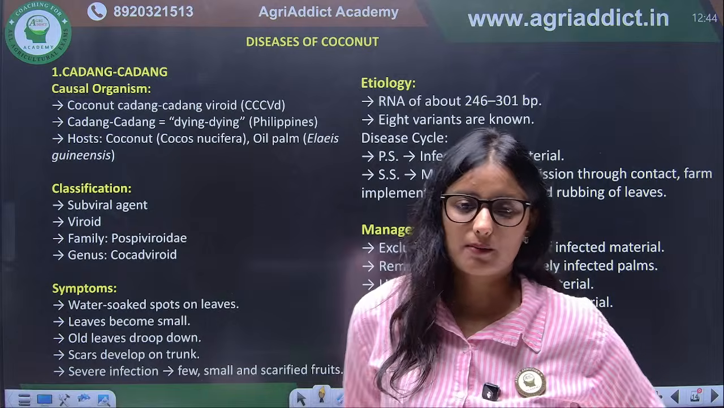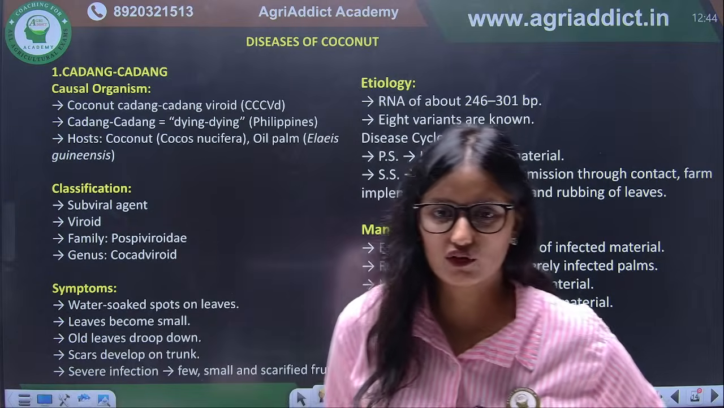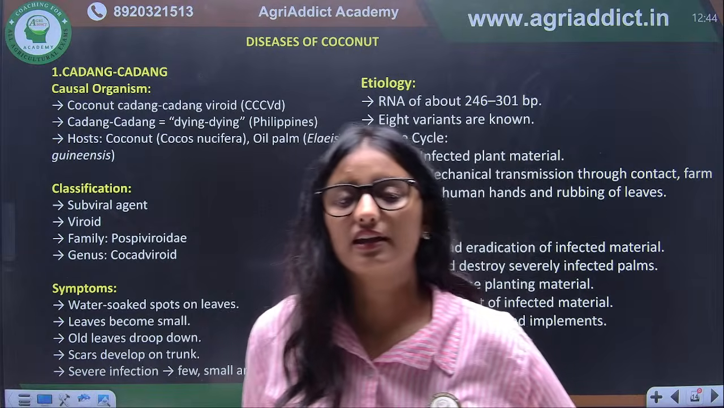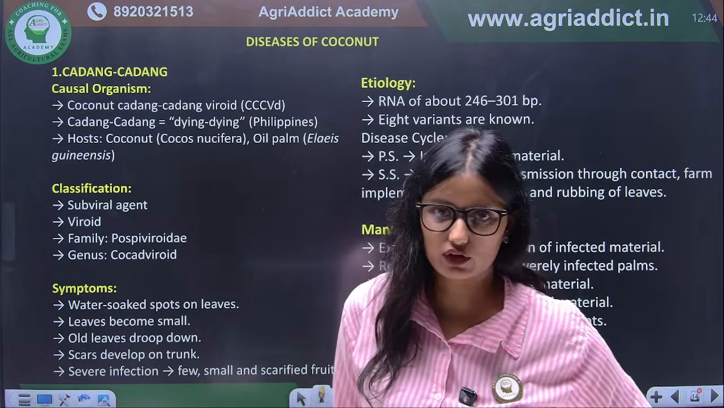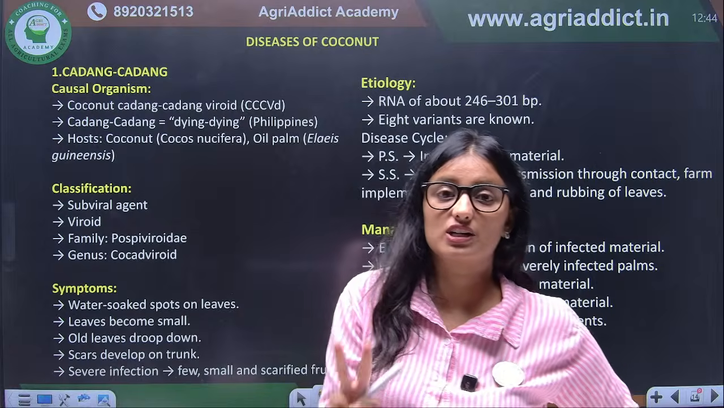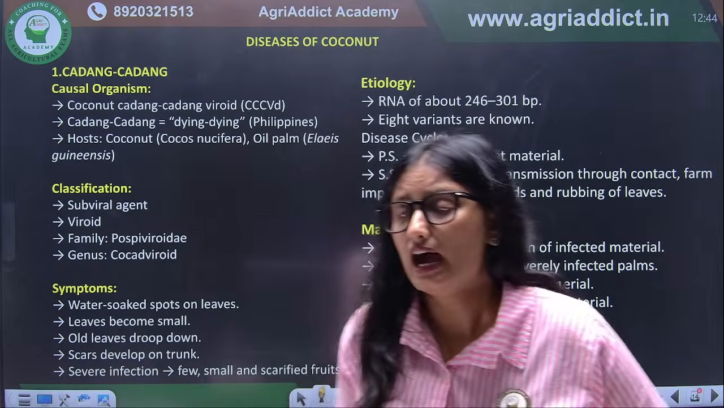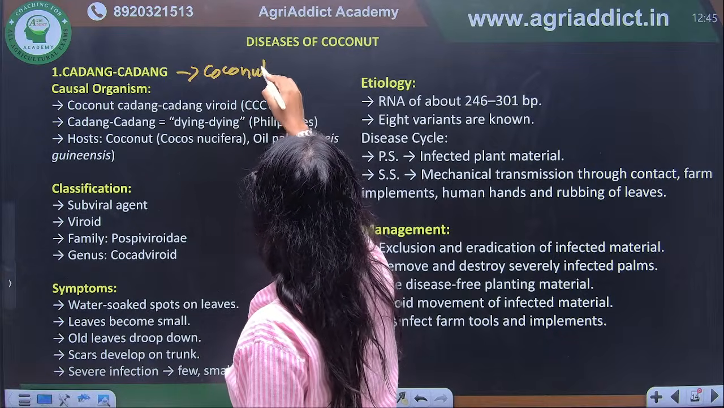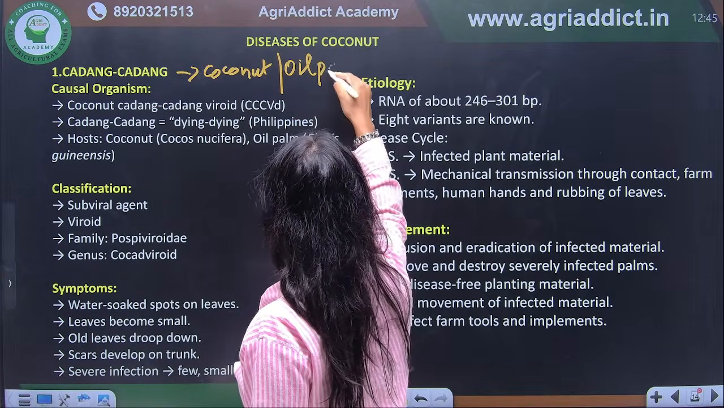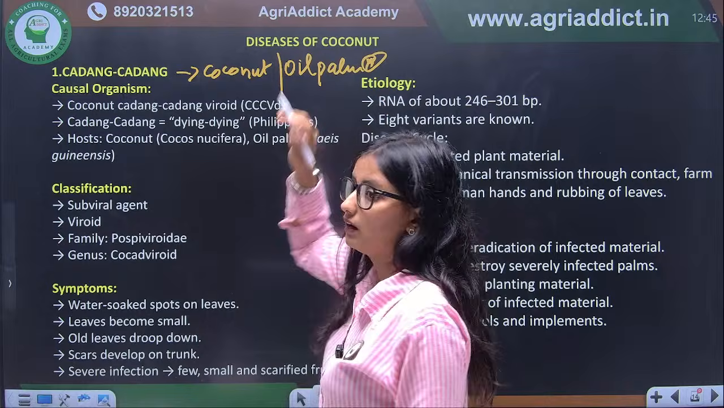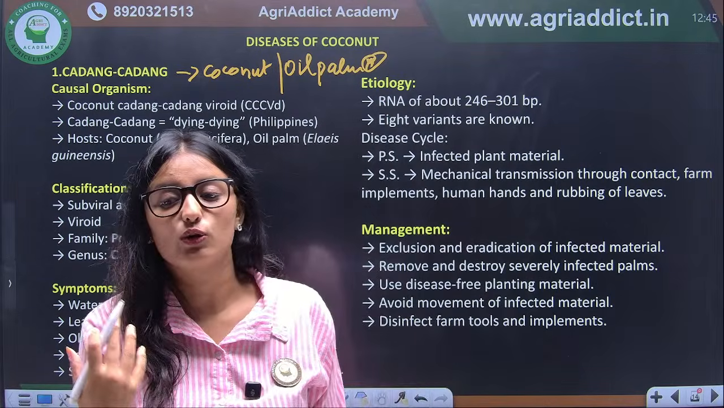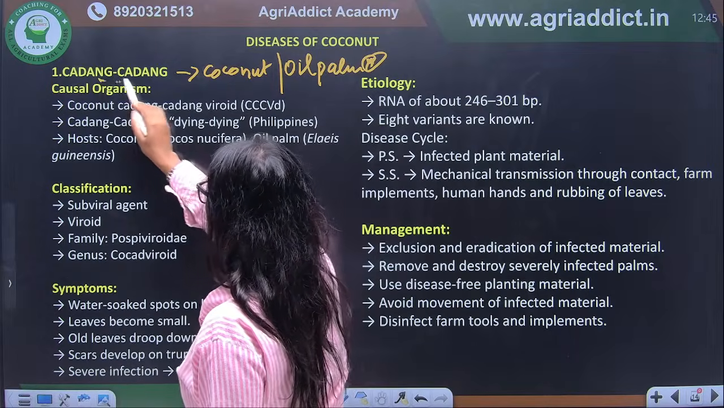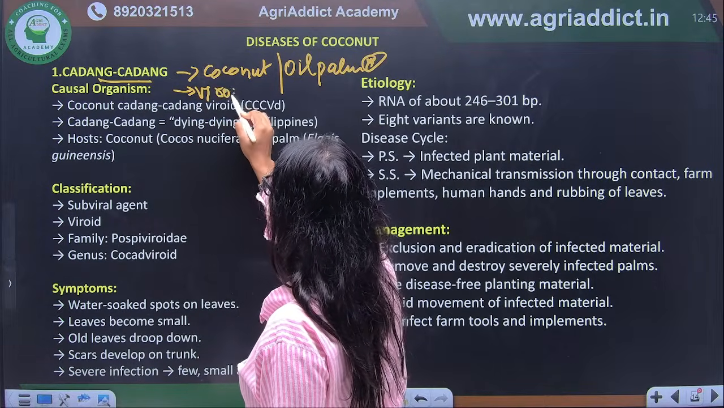Next, we will talk about the diseases of coconut. The first disease, a very important one, a question can be asked like: Kadang kadang is a disease of which of the following? There are two crops in which kadang kadang disease is important. And what are these crops? One is coconut and the other is oil palm. Firstly, this thing is important. Next, which of the following is the viroid disease of coconut? This is again a very important question. Kadang kadang is the important viroid disease.